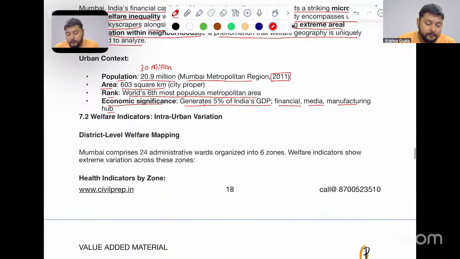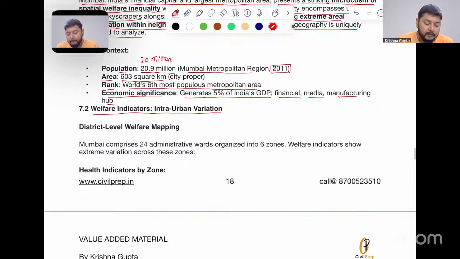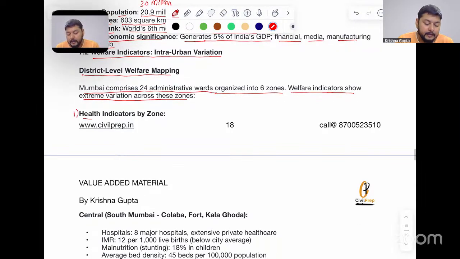When we move forward, the welfare indicators, that is intra-urban variation. District level welfare mapping: Mumbai comprises 24 administrative wards organized into 6 zones. Welfare indicators show extreme variation across these zones. Number 1, health indicators by zone.